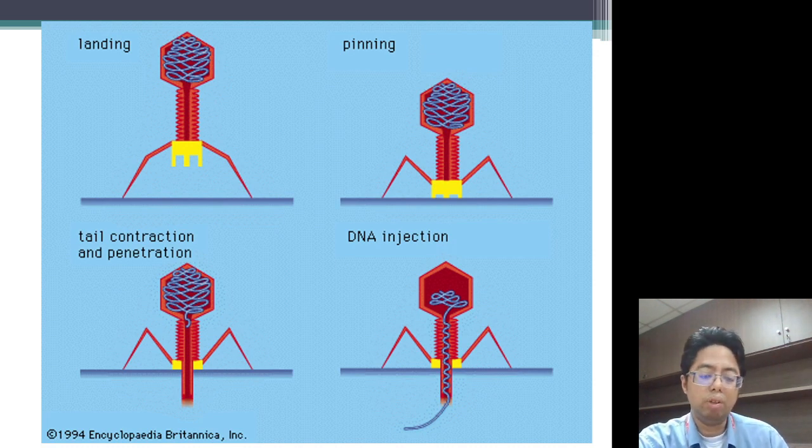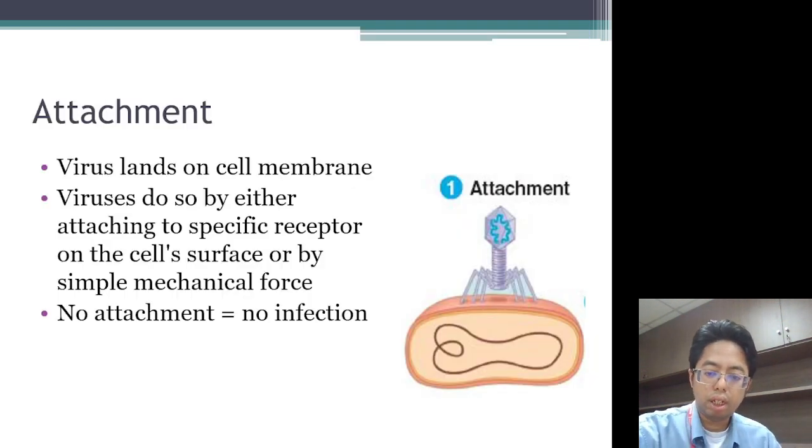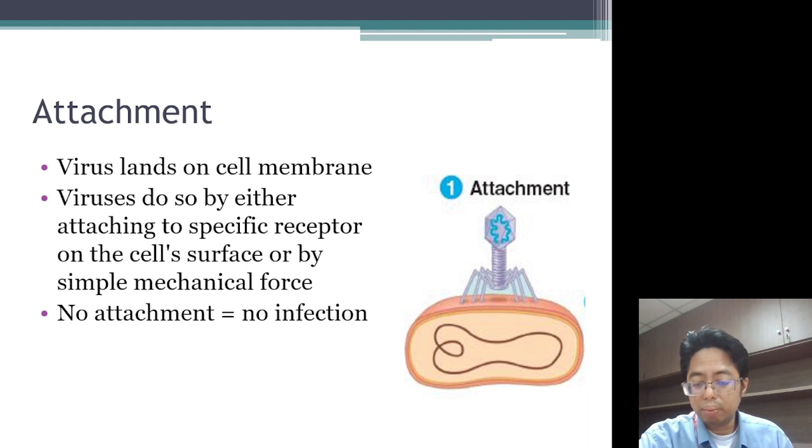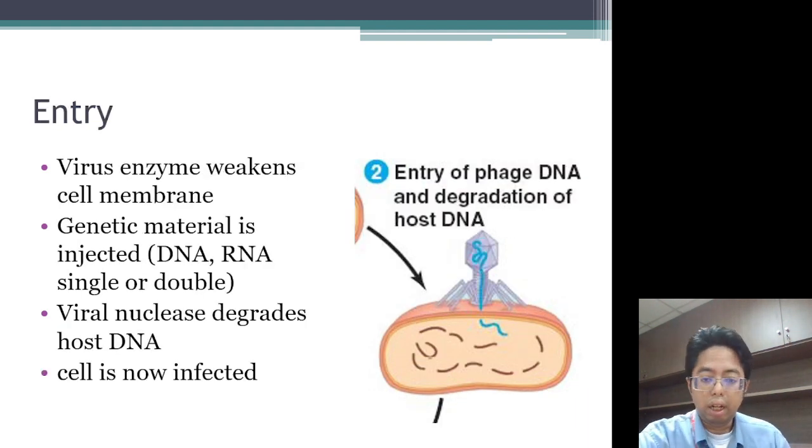So, here is how the virus would attach. It lands, binds, contracts its tail and penetrates before injecting its DNA. For attachment, the virus lands on the cell membrane by either mechanical force or receptor. If there is no attachment, there is no infection. And then entry. What enters is the phage DNA, and when this happens, the host DNA will be degraded.